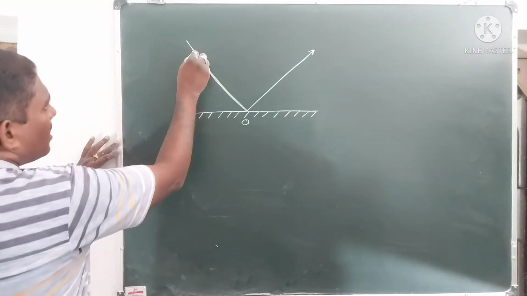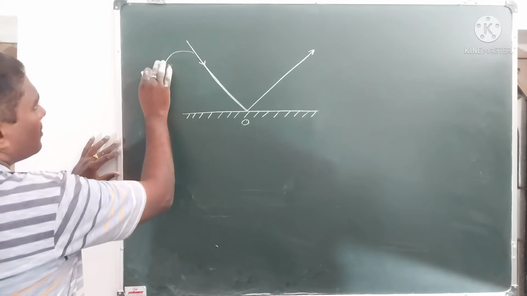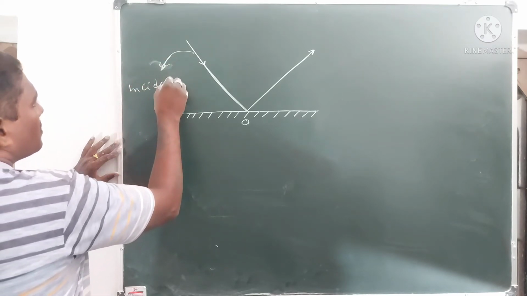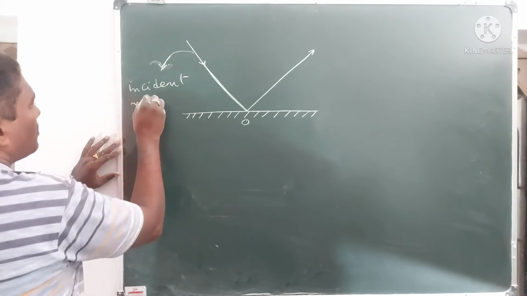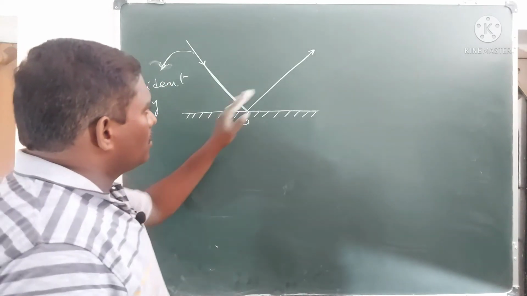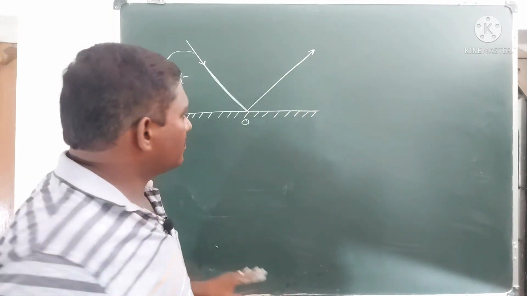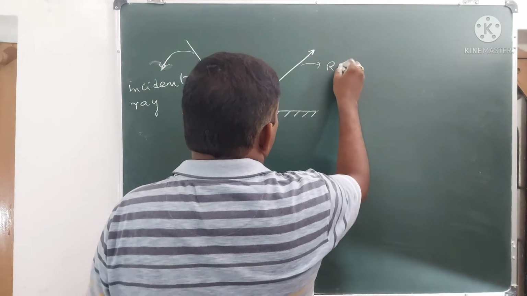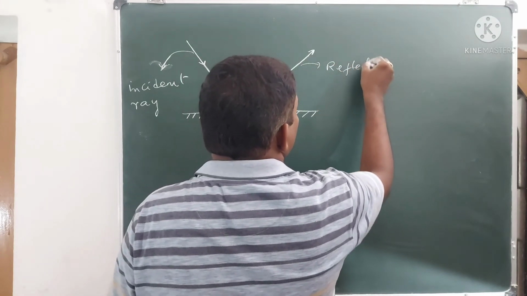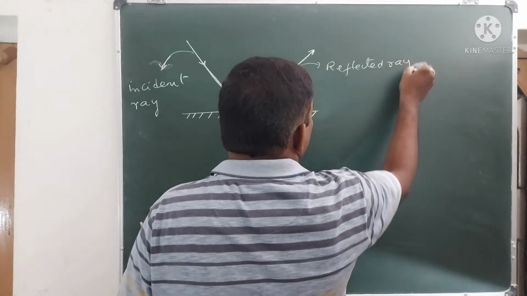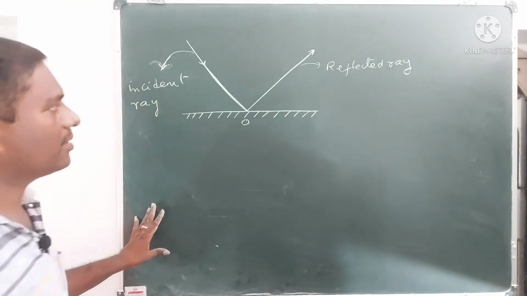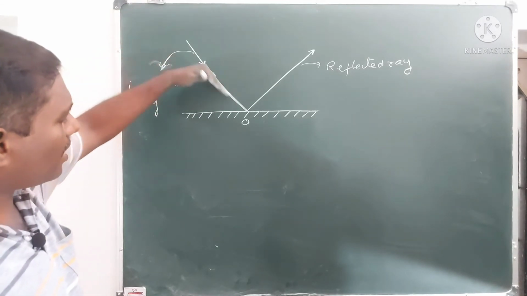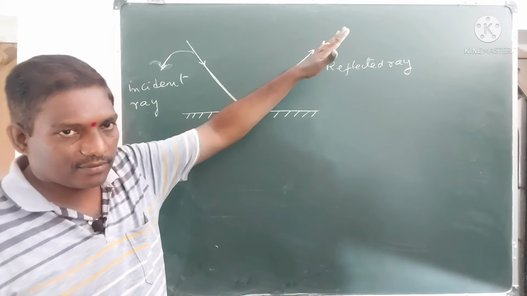The coming light ray is called the incident ray, and this ray is called the reflected ray.